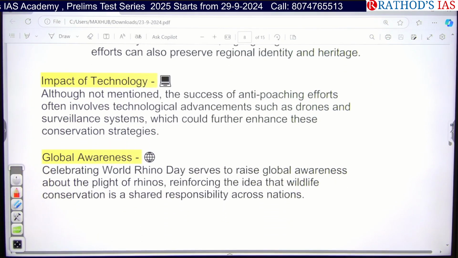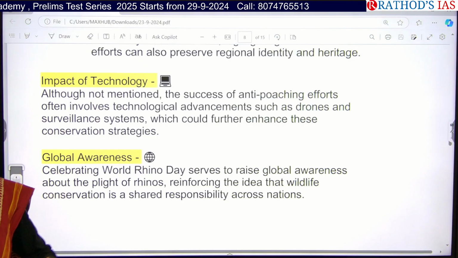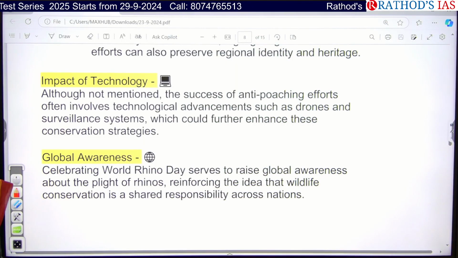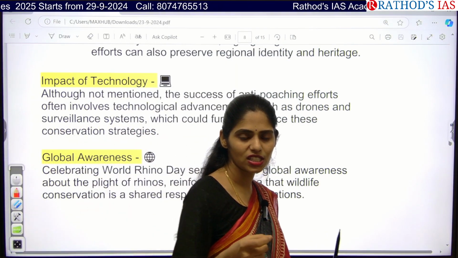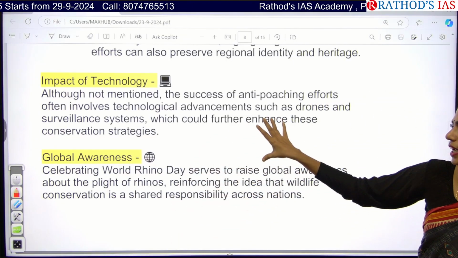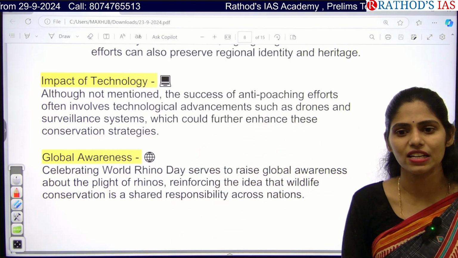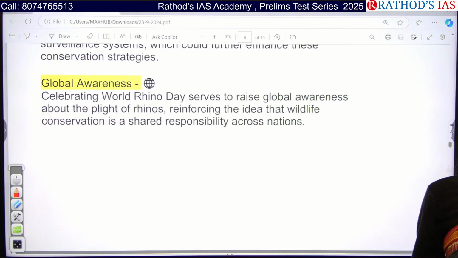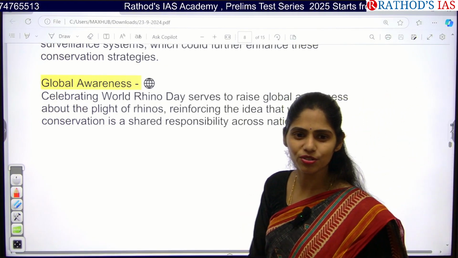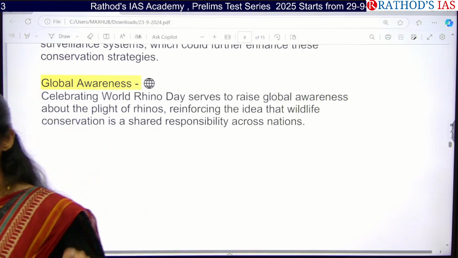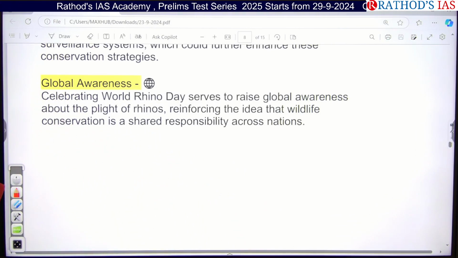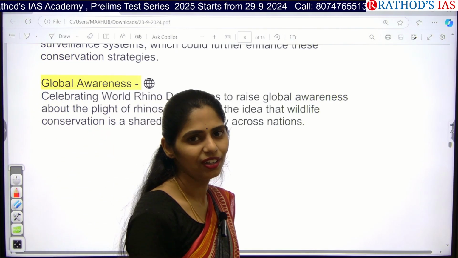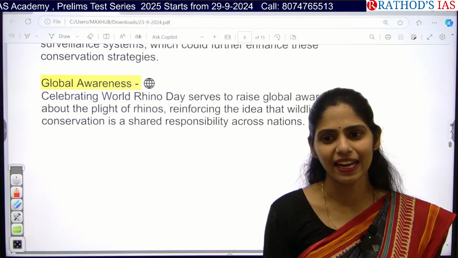And the next one is the impact of technology. They are using technological advancements like drones, CCTV cameras, proper surveillance systems, and even radio tags to track movement. In this way, we can focus on conservation strategies for the environment. And we are even celebrating World Rhino Day. That means we are showcasing the importance of rhinos to everyone, so that at least we can decrease poaching to some extent. And we can tell other countries, we are doing these steps, you can also do these steps, so that we can conserve the environment as a whole and save our planet. Clear?